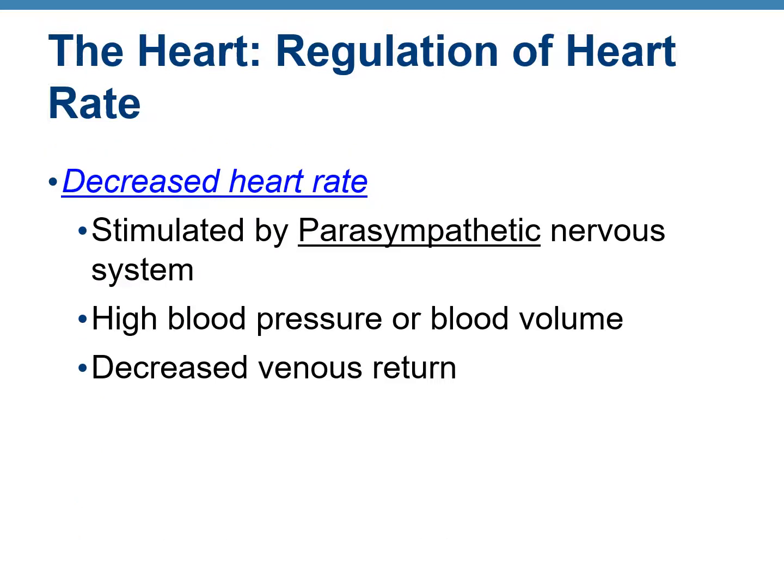On the other hand, decreased heart rate is stimulated by the parasympathetic nervous system. Remember the D division: digestion, defecation. When you have a high blood pressure or blood volume, that also decreases heart rate, or when there is a decreased amount of blood returning through the venous system.